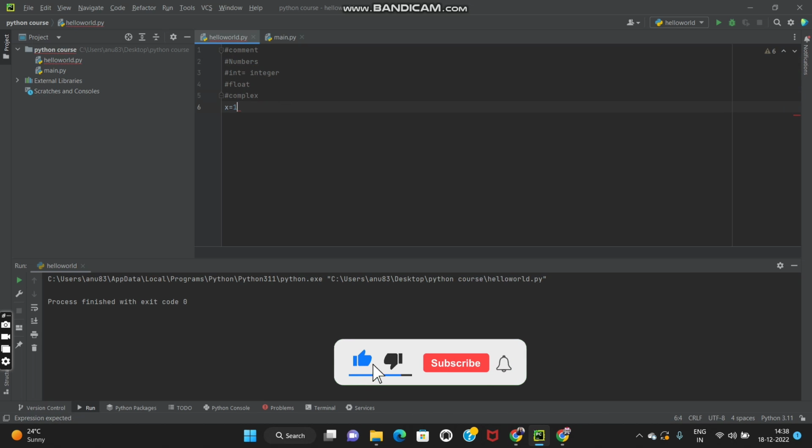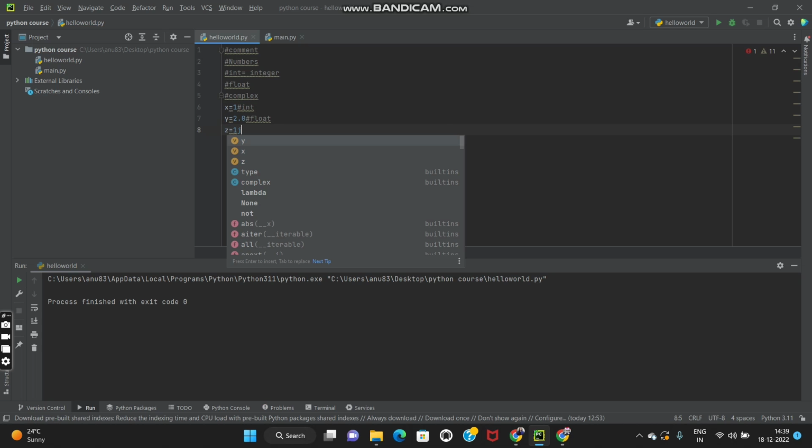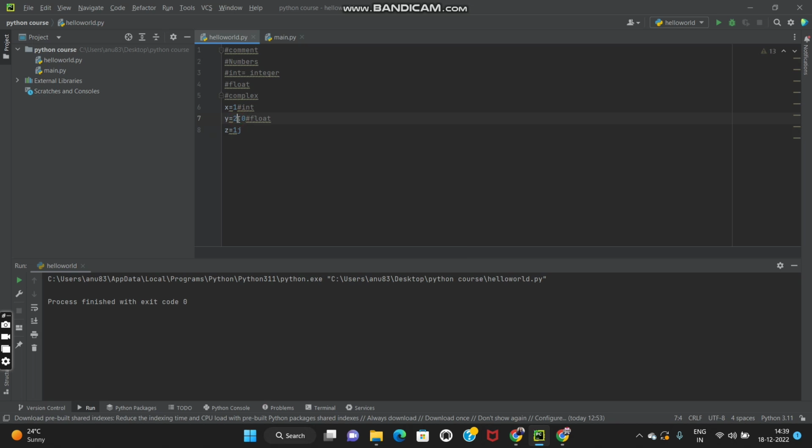Let's suppose I have taken x equals 1. This is an integer. And let's suppose I have taken y equals 2.0. This is a float. And let's suppose I have taken z equals 1j.